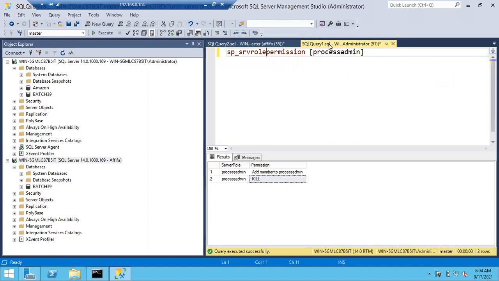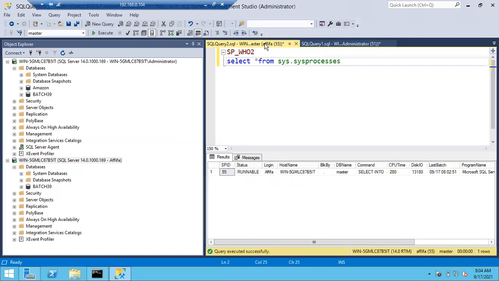I want to kill this process. One process is running since a long time ago, taking a lot of memory, a lot of CPU, a lot of disk IO and all. And I asked developers, can I proceed to kill the session? Why? Because you can kill the sessions. If you feel that a session is taking a longer time and sessions are using a lot of CPU and memory and disk IO, TempDB resources, then after taking the user approvals, see here, sp_who2 is a beautiful table.